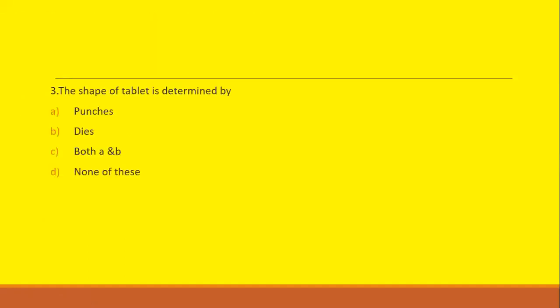Next question. The shape of the tablet is determined by: option A, punches; option B, dies; option C, both A and B; option D, none of these. So the shape of the tablet is determined by the dies.